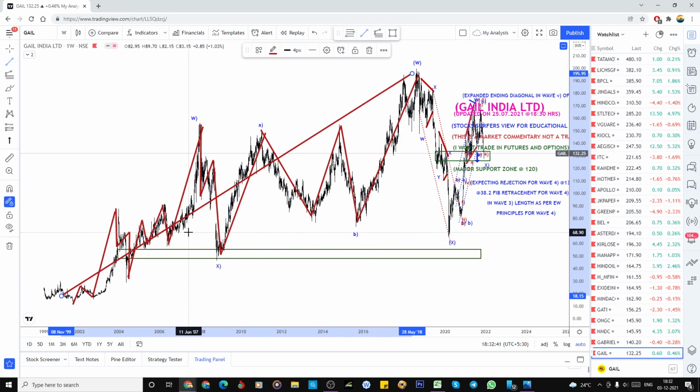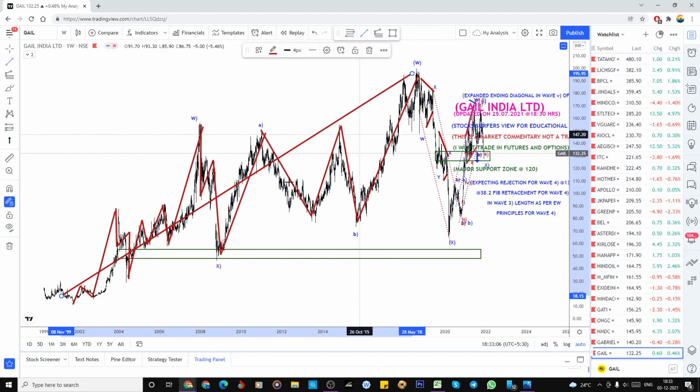So for the impulsive wave, a lot of people are asking, we have to start with 1, 2, 3 means. It is not like that. The pattern and the structure we have to watch. It could be like the 3-3-way connecting structure also. So we have to first of all understand the structure, what kind of structure it is doing.